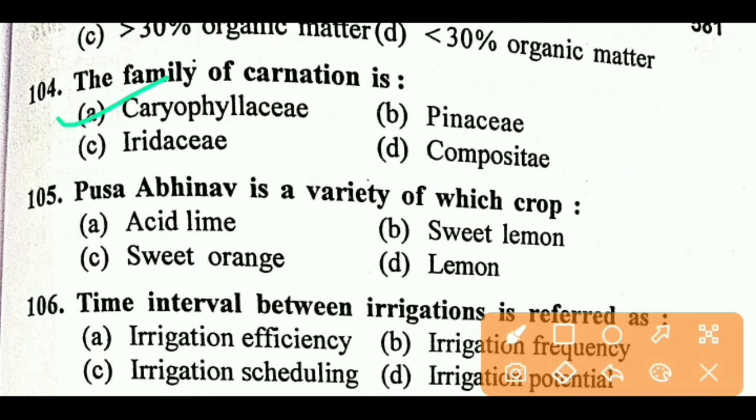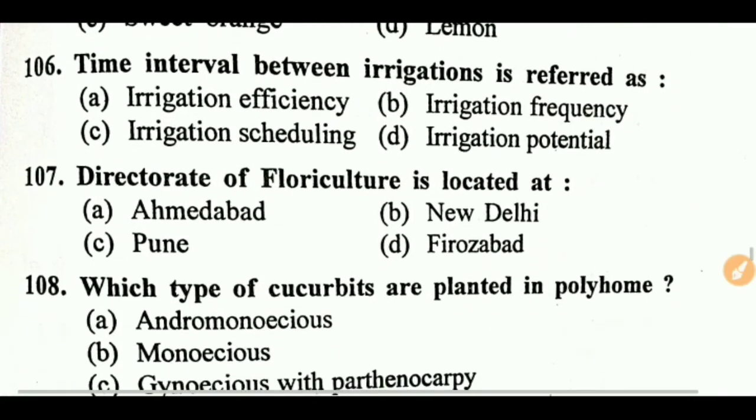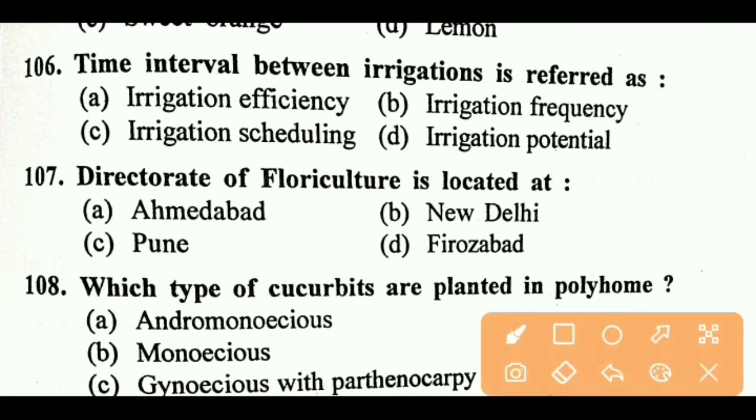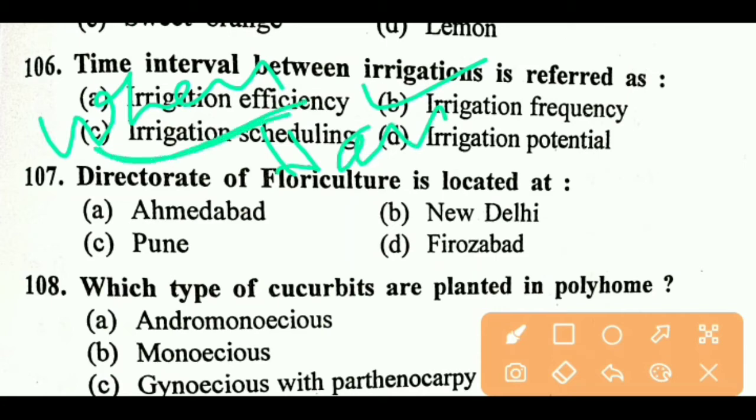Next question, Pusa Avino is a variety of, right answer is acid lime. Next question, time interval between irrigation is referred to as, right answer is B, irrigation frequency. When and how much to irrigate is irrigation scheduling.